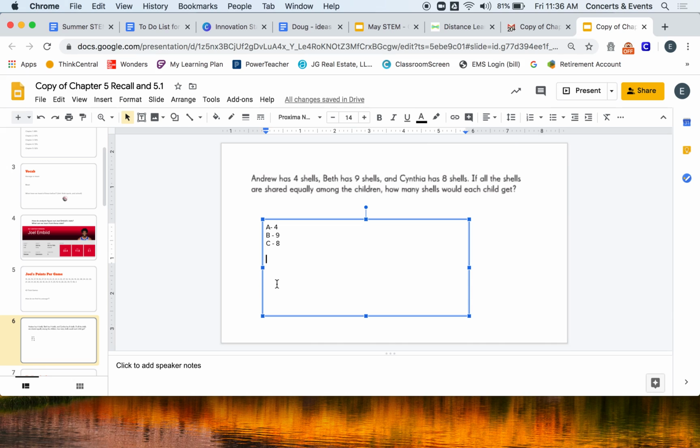So what I would do first is put all their shells together in a pile, because when I find the average, I want everyone to have the same amount. Average is everybody gets the same. So I would put them all in a pile.